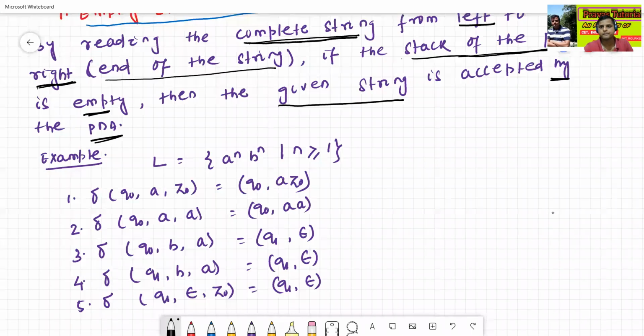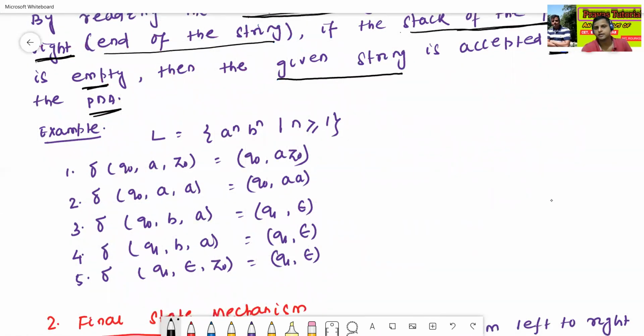See here, what is the meaning? Suppose the example is L equal to a to the power n, b to the power n, n greater than or equal to 1. For example, if n equal to 2, the language string is like aabb.